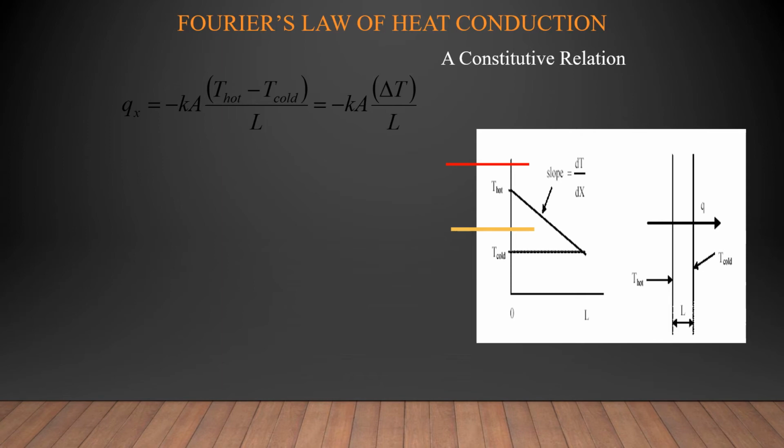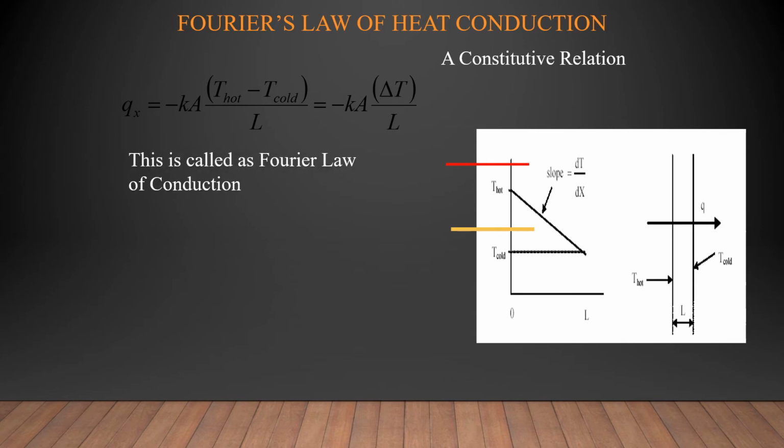When compared with the rate of heat transfer, the heat flux can be defined as the rate of heat transfer per unit area. So small q is equal to capital Q divided by A. The formula can be rewritten as small q is directly proportional to del T by L. And if we want to remove that proportionality, we have to introduce the proportionality constant, that is K. Small q is equal to minus K into dT by L.